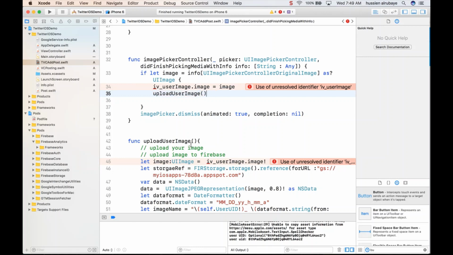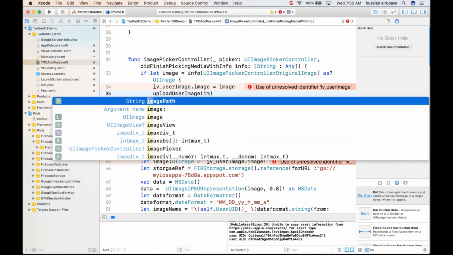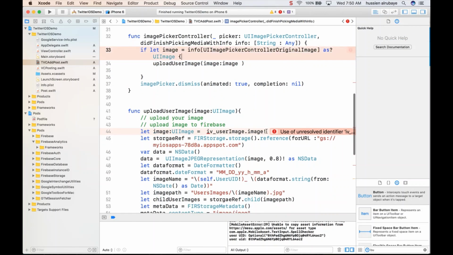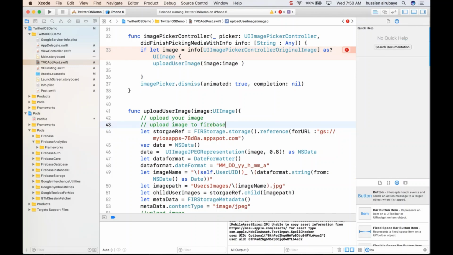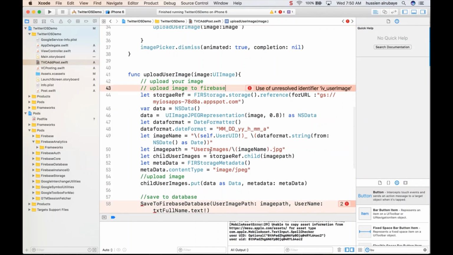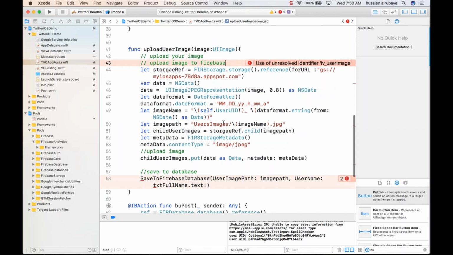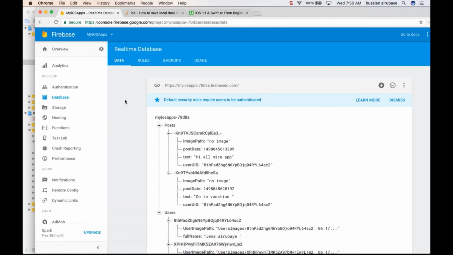I say this method will get the image, which will be part of UI image. Okay, and just say, hey, this one takes the image, will be part of this image. I send it, so this one is not needed. What this one will do is get the image and try to upload it, but I will not upload the image to the same folder for user images. So I say update it for your user post. So make sure to create this folder on the server side.